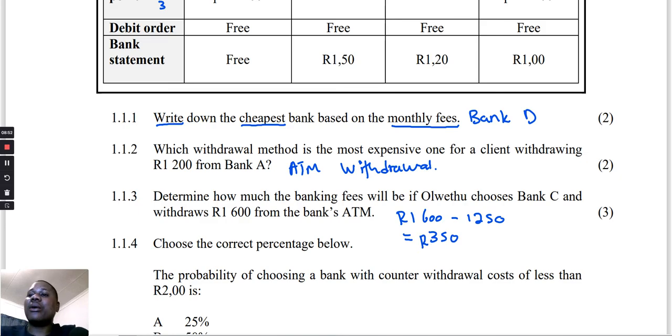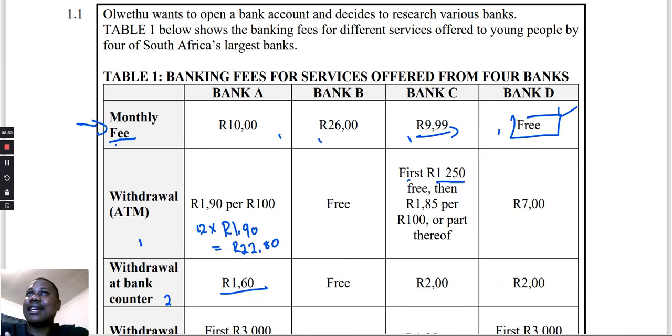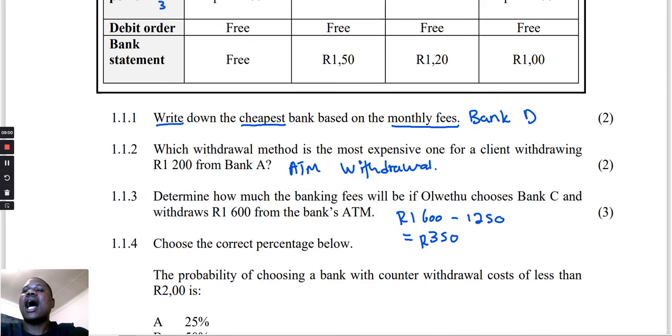Okay, now they said then R1.85 per 100 rand. Now we need to know how many 100 rand are inside the 350 that are going to be charged. So this is what we're going to do. We are going to take 350 and divide it by 100 to see how many 100 rands are here, because the bank is going to charge per 100 rand.